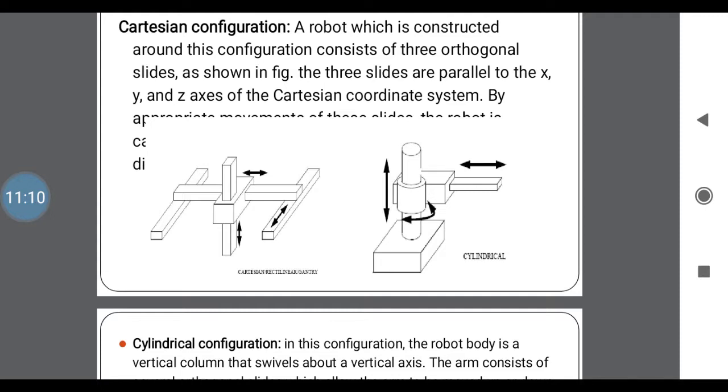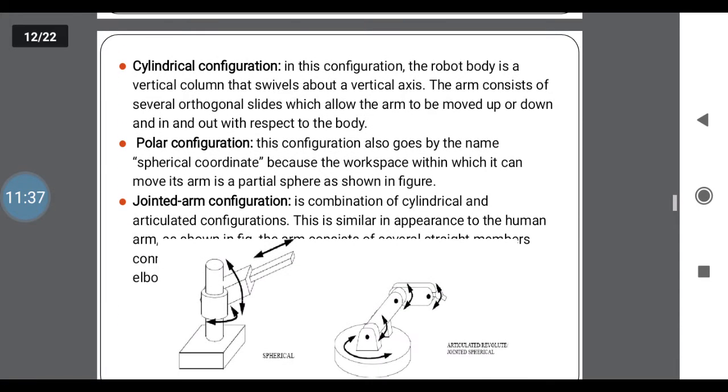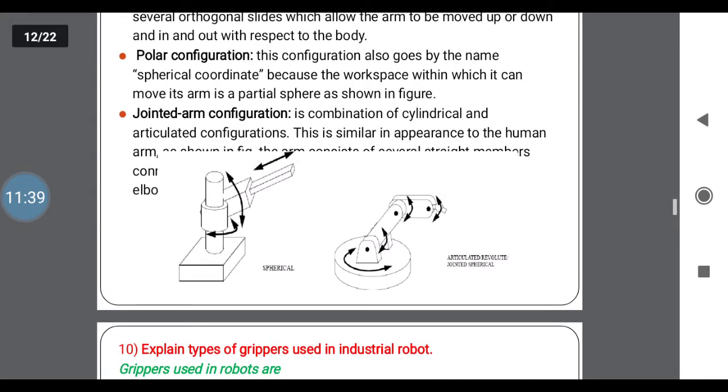But in a cylindrical, it rotates about the cylindrical axis, whether clockwise or anti-clockwise, with two movements, forward and downward. That is forward plus, downward plus, and right side, left side. This type of motion is in the x and y axes, as you know from a CNC part program. The same configuration is used in the coordinate system of robots. Next one is polar configuration and joint arm configuration.